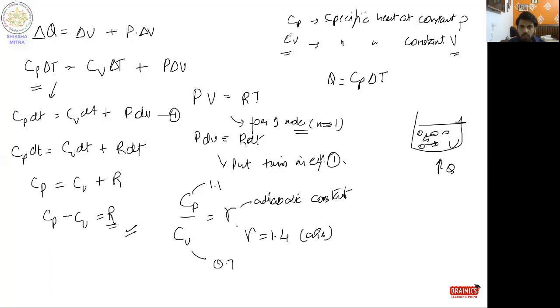Because Cp we have taken as molar specific heat. Cp, you can write, is molar specific heat. Like the specific heat, the heat required to absorb, whatever amount of heat 1 mole of gas can store in itself is known as molar specific heat at constant pressure. So this is already for the molar, this means this specific heat is for 1 mole. So that's why we have taken PV as 1 mole.